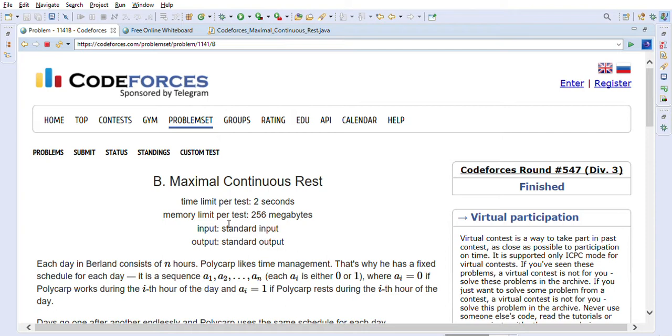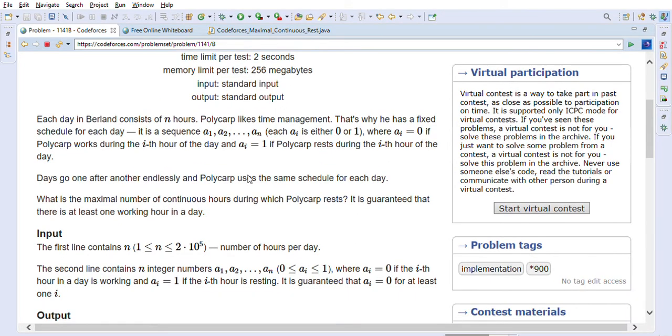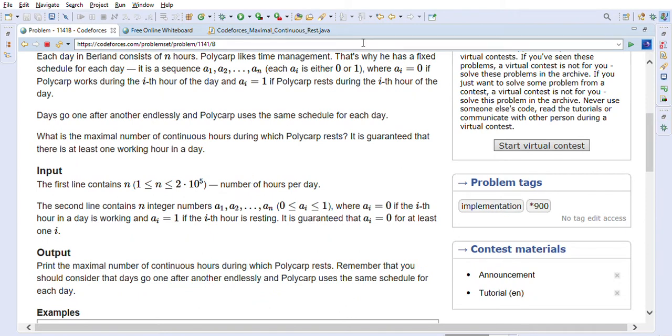So let's look at the maximal continuous rest problem. Each day in Berlin consists of n hours. Polycarp likes time management. That's why he has a fixed schedule for each day. It is a sequence A1 to AN. Each Ai is either 0 or 1, where Ai is equal to 0 if Polycarp works during the ith hour of the day, and Ai is equal to 1 if Polycarp is resting during the ith hour.